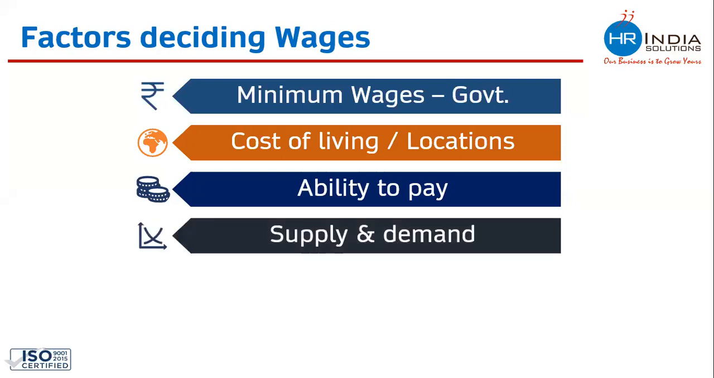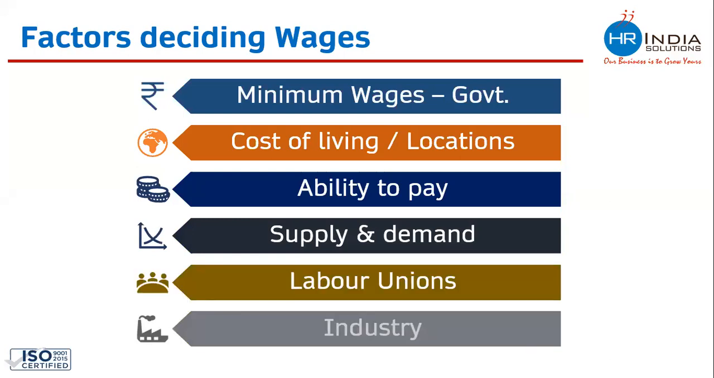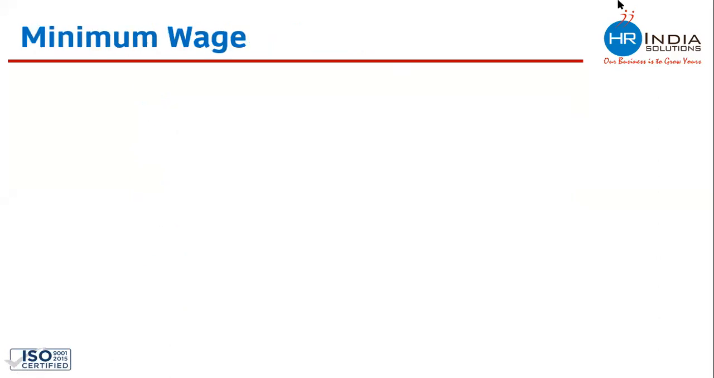Supply and demand. What kind of demand is there for any specific work? What kind of manpower is required for any specific work? And what is the availability of that manpower in the job market? This also becomes an important factor while deciding the wages of an employee. Labor unions and industries also become an important factor at the time of deciding the salary. There is something that is already decided, that is the minimum wages that has been decided by the state government.